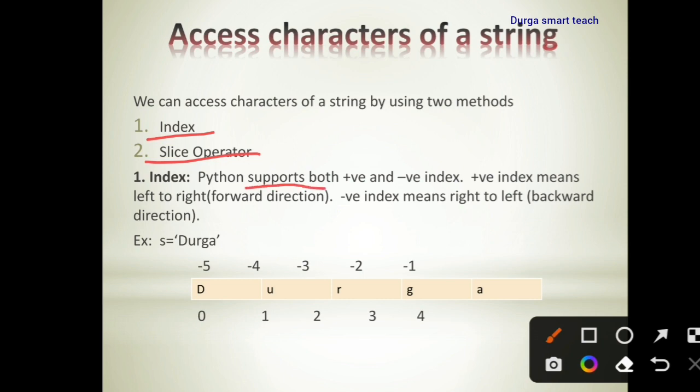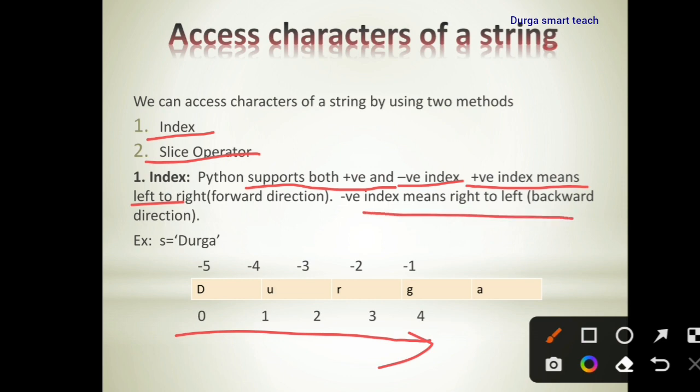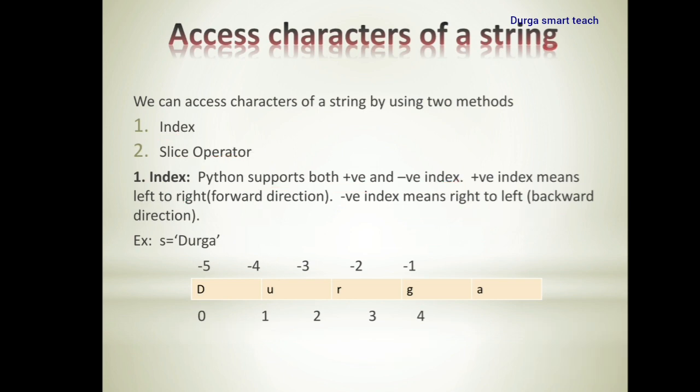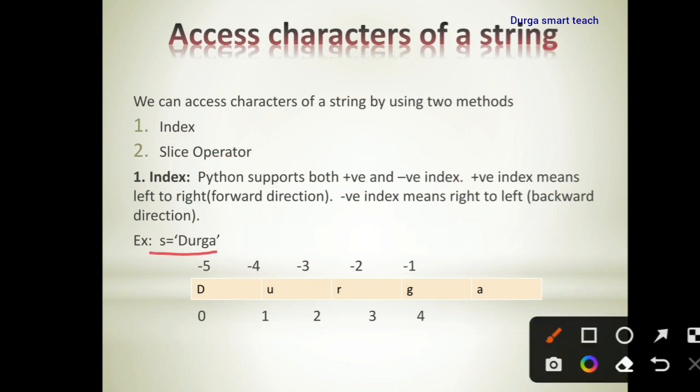Python supports both positive index as well as negative index. Positive index means left to right, forward direction. Negative index means right to left, backward direction. Suppose I am storing S is equal to Durga. Memory is allocated for S and the data DURGA is stored. There is a positive index as well as a negative index.